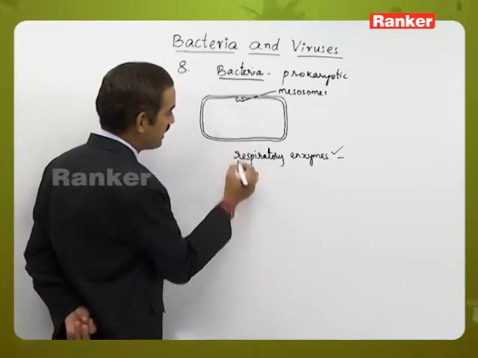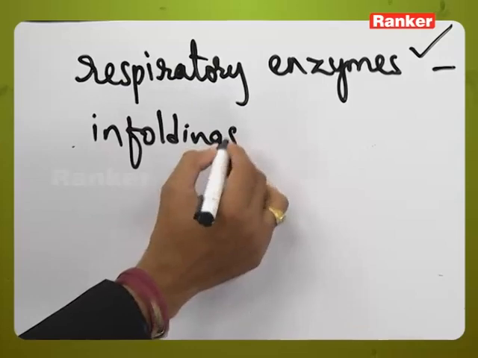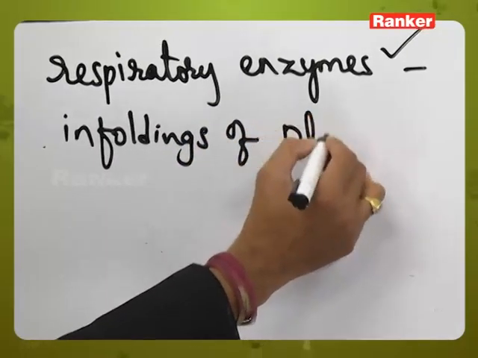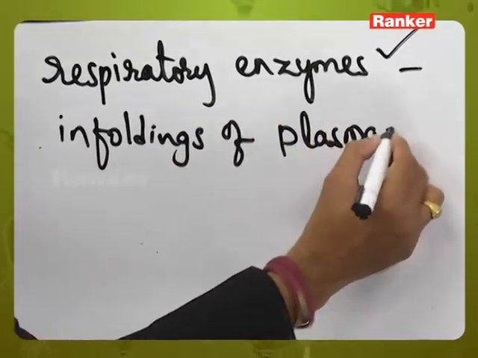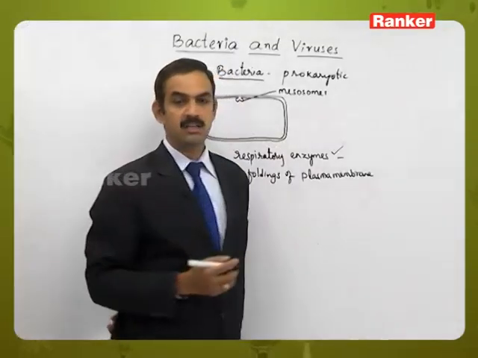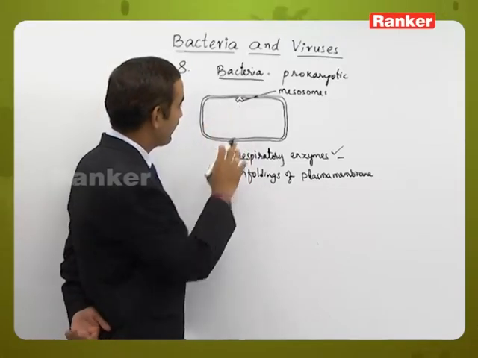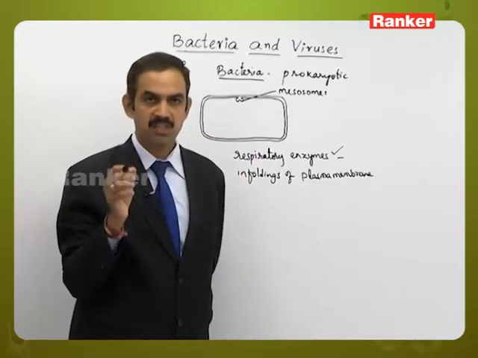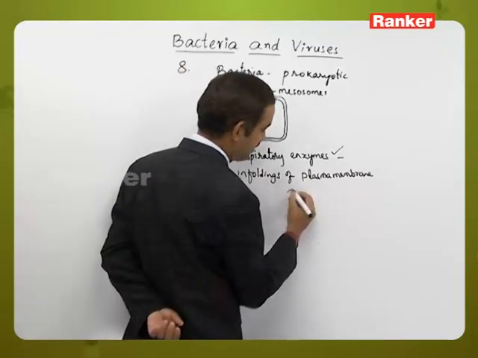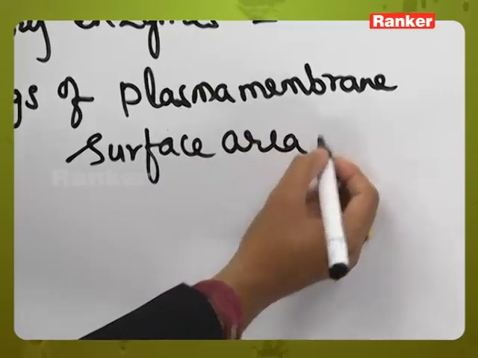And of course, as I said, these are the infoldings of plasma membrane or cell membrane. When the inner foldings are formed, we can see clearly that the surface area of the plasma membrane will increase.